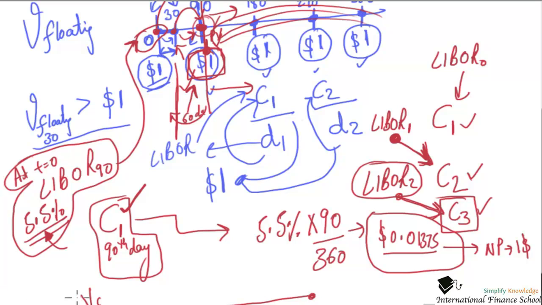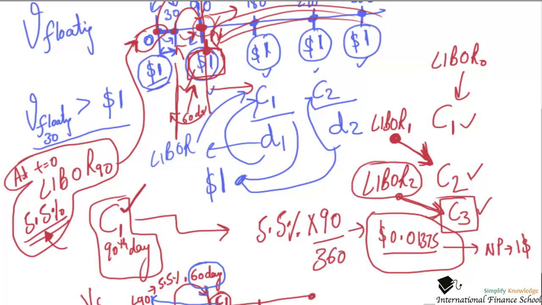So time 0, LIBOR 90 was given to be 5.5%. My first coupon payout is at 90, second is at 180. In a floating rate, I do not care beyond the first settlement date because I know the present value of all future cash flow has to be $1, the par value. If I am at the 30th day, I say 60 days are remaining and the coupon here, C1, will come out, and this coupon right here, C1, is dependent on this LIBOR. But the discounting, the present value factor, will depend on this 60-day LIBOR, which is known at this point.